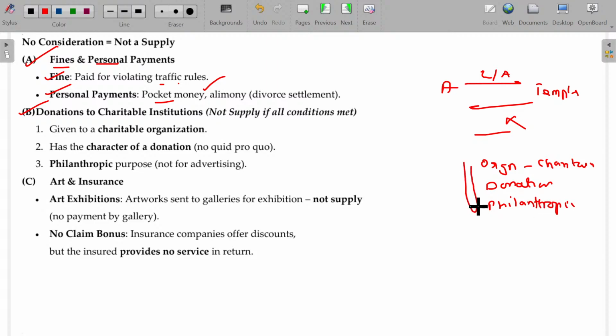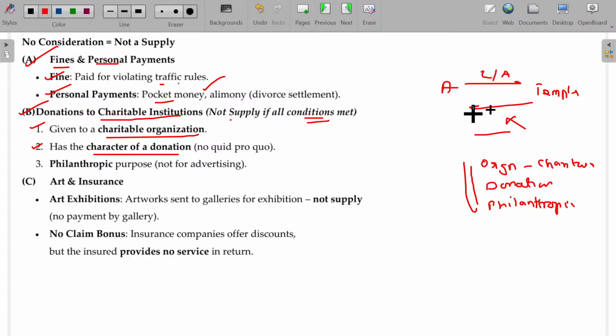These three conditions should be fulfilled. Donation to charitable institutions is not supply if all the conditions are met. What are the conditions? The recipient being a charitable organization, and the character of this being a donation.